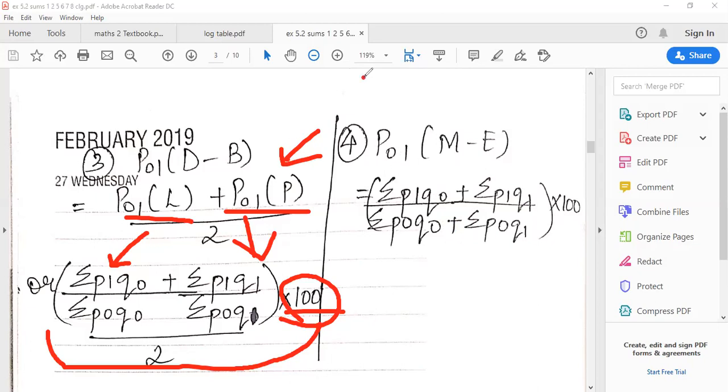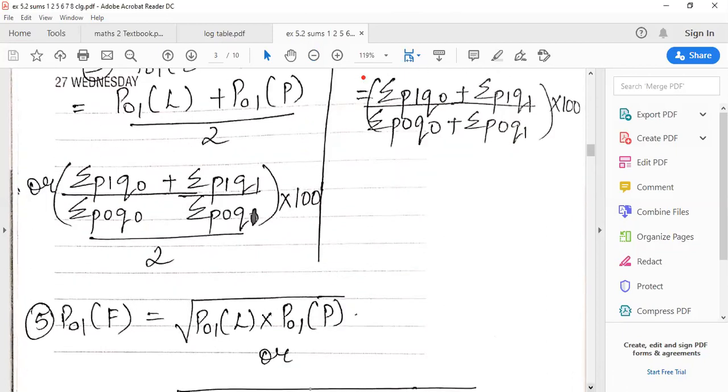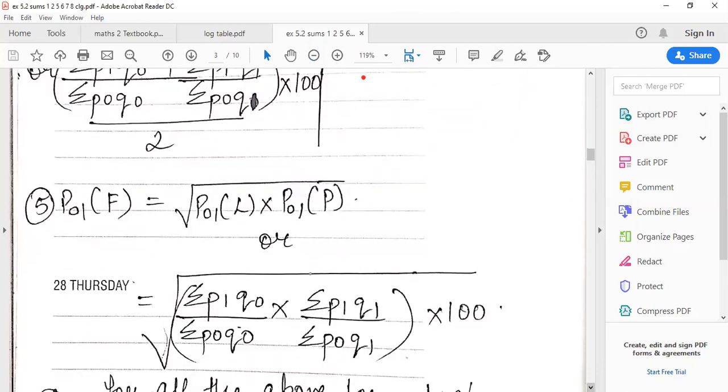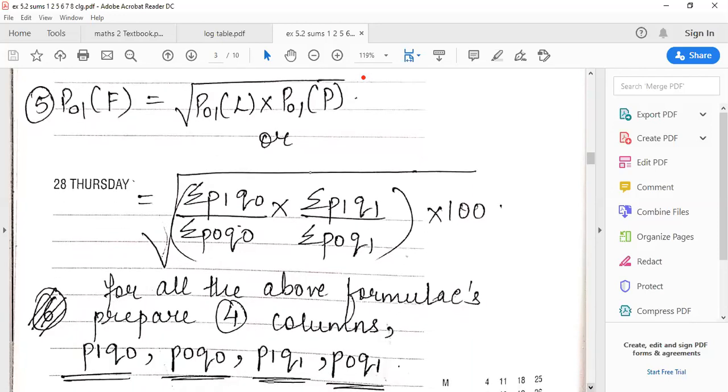Okay. Moving forward with the fifth one, the last one in this group, Fisher. Now, when Fisher came to develop the formula, he was left with nothing. Now what will he do? How will he develop the formula? The average was already done, the numerator and denominator were also added, and the original he can't copy. So now what he did was P01 of F, he took a big square root, and inside it he put Laspeyres and Paasche, and he multiplied both of them.